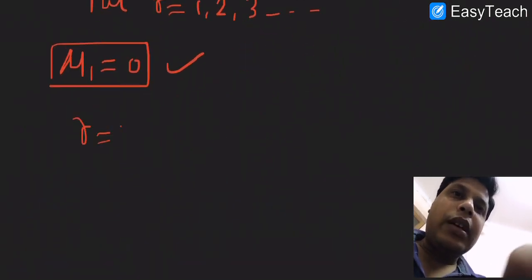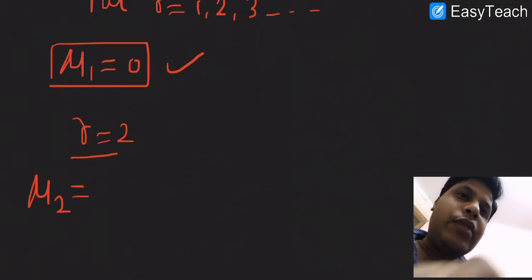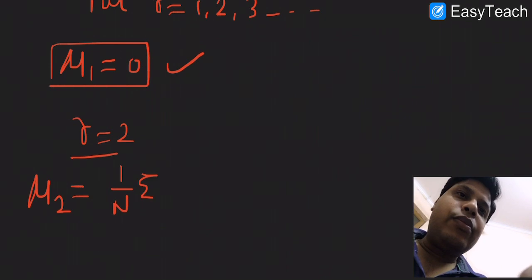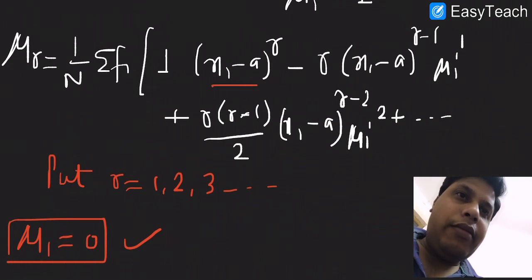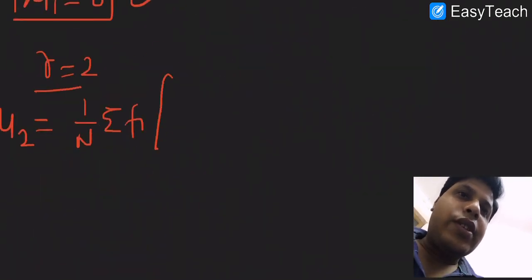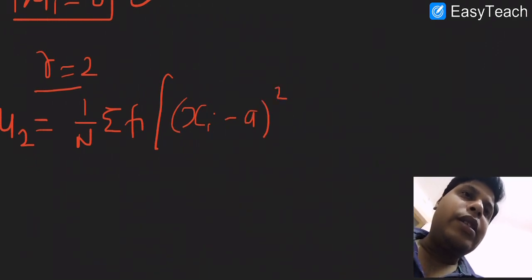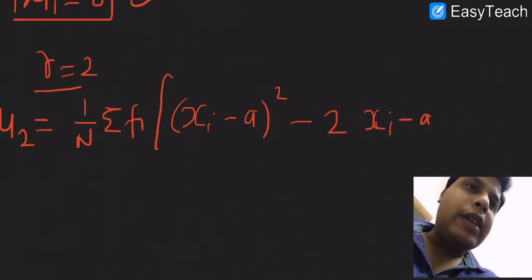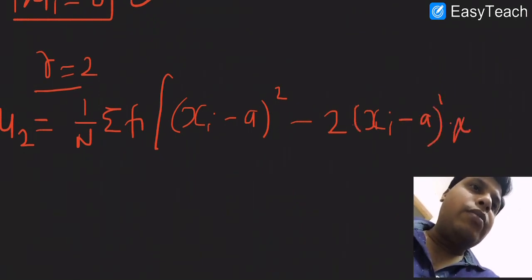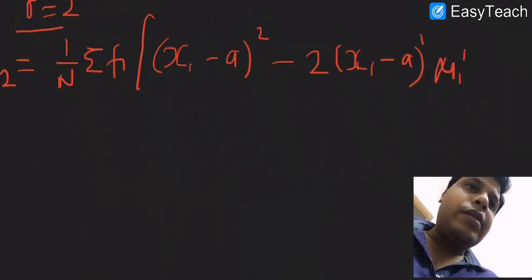So the first term will be (xi minus a) square, and the second term will be minus, and rC1 will be 2 into (xi minus a) power 1 into mu1 dash, and plus rC2, that is 2 into (2 minus 1) upon 2 factorial, into (xi minus a) power 0 into mu1 dash square, and so on, and you must be clear.